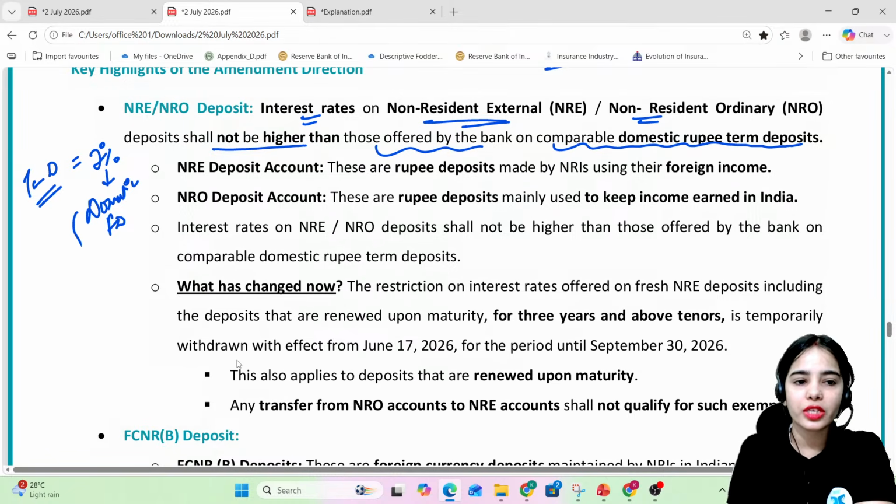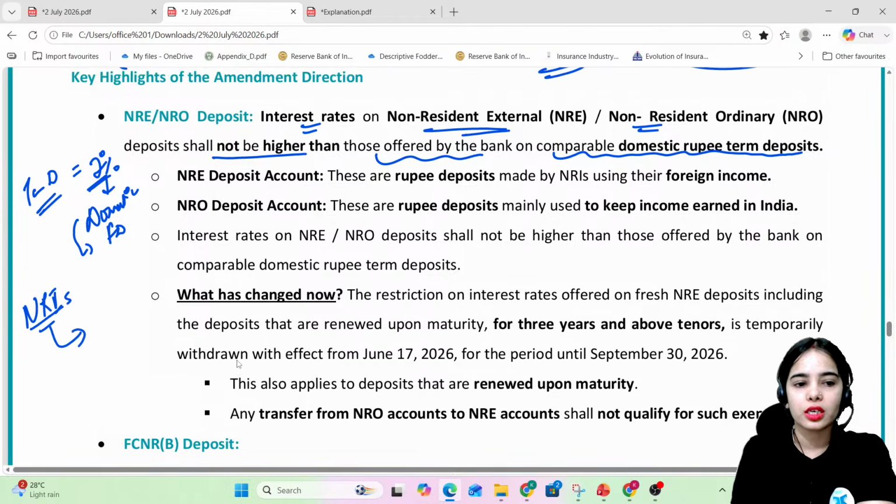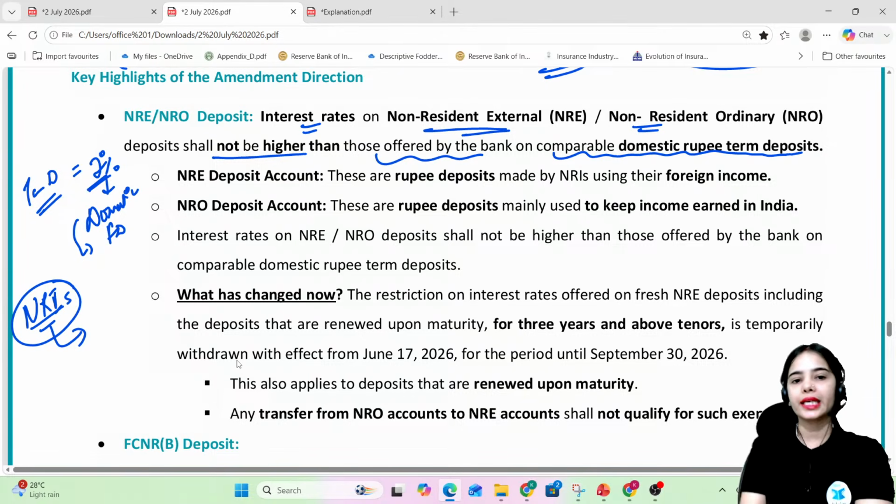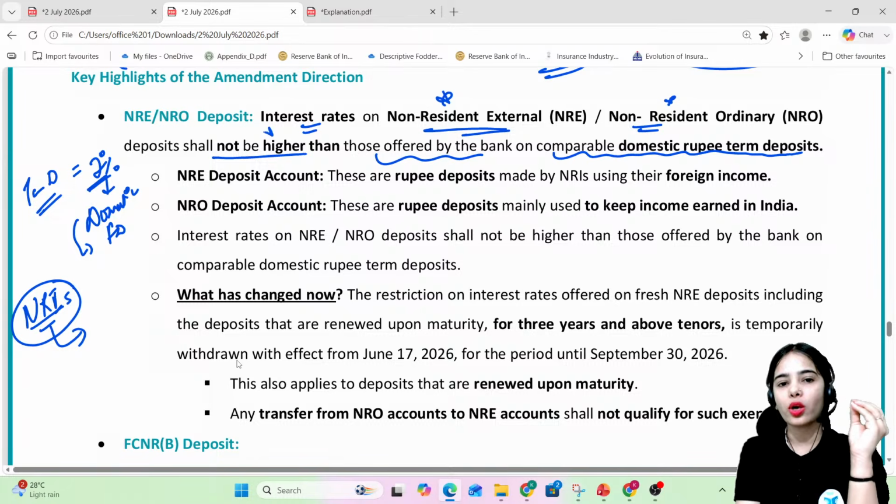So for the domestic fixed deposit, if 7% is the interest rate, for the NRI deposits also, the deposits by the NRIs, the interest rate should be the same. Okay. So this is the idea, that the interest rate on NRE or NRO account shall not be higher than those offered by the bank on comparable domestic rupee term deposit.